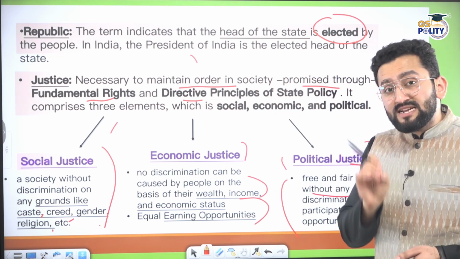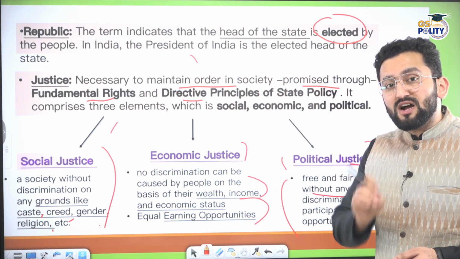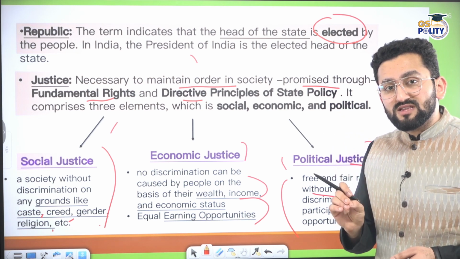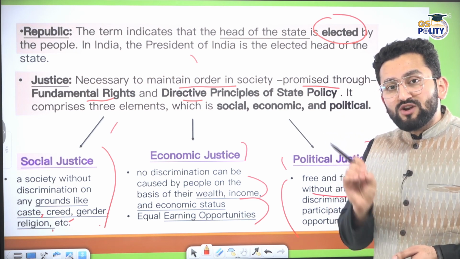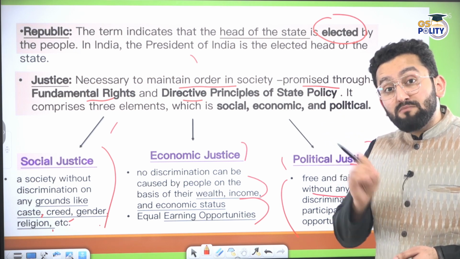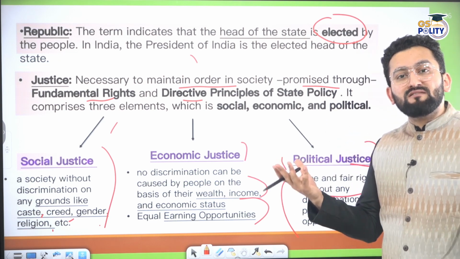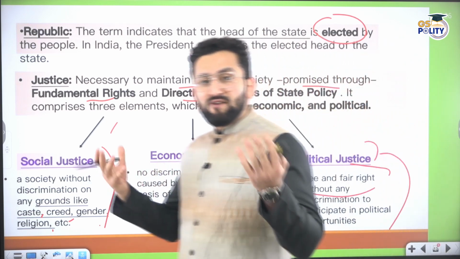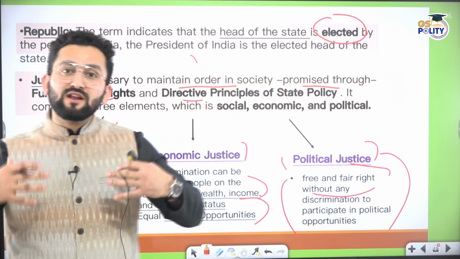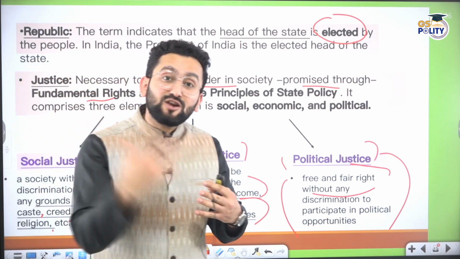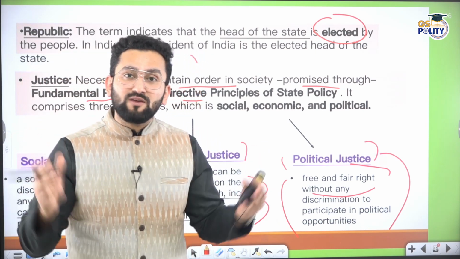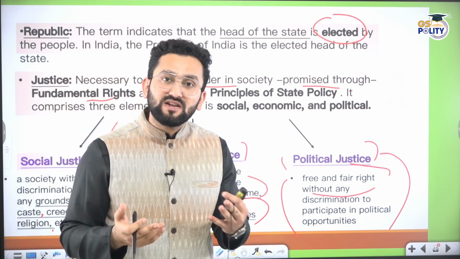But in a society in which people are not aware of the importance of political justice, authoritarianism and exploitation may be seen easily, because people are not aware about their rights. People are not aware about their duties. People are not aware about the importance of engaging in political discourse, what is happening, what laws the government is making, why this is in debate.